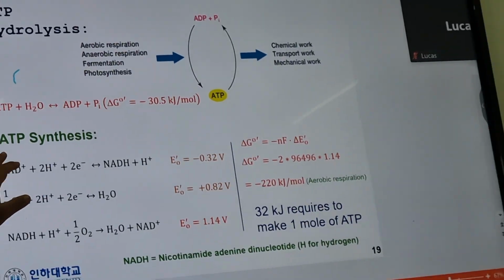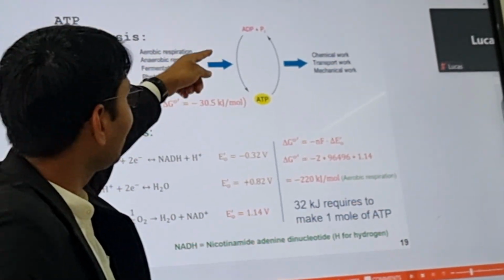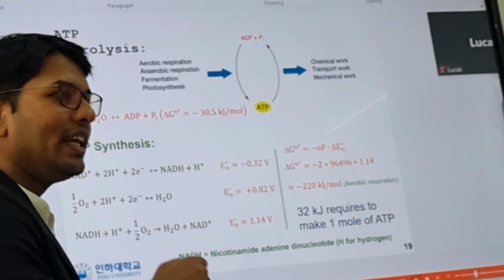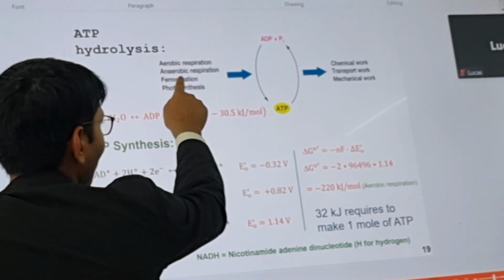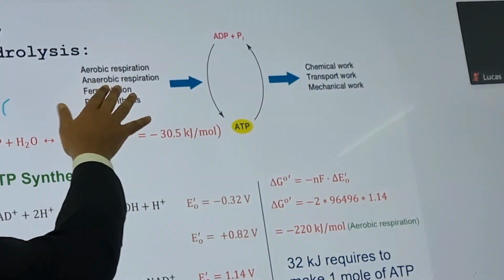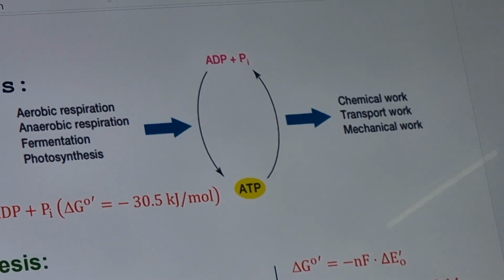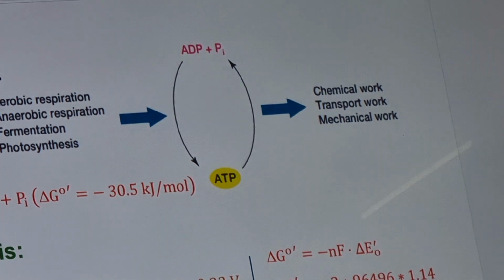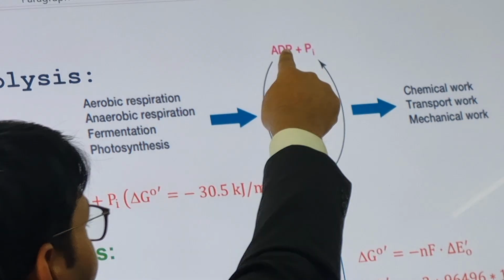So here I will show you that in aerobic respiration and anaerobic respiration, ADP is forming ATP, because we need to gain energy; that's why we eat, so that ATP is formed. In fermentation, photosynthesis and respiration, ADP is converted to ATP. Again we get the balance, and then we do work like walking, speaking, giving lectures, swimming and all the mechanical work. ATP is breaking down into ADP.